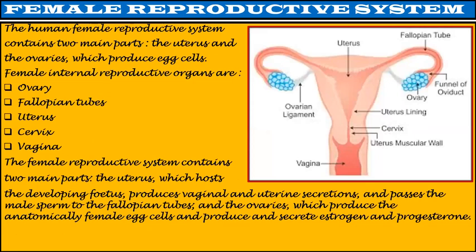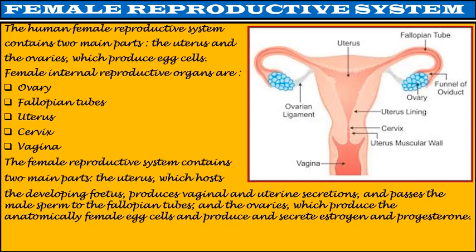Female reproductive system. The human female reproductive system contains two main parts, the uterus and the ovaries, which produce egg cells. Female internal reproductive organs are ovary, fallopian tubes, uterus, cervix, and vagina. Fallopian tubes are also called oviduct.